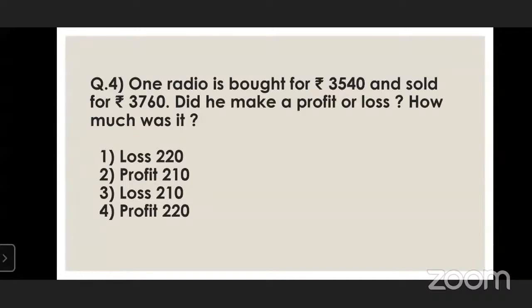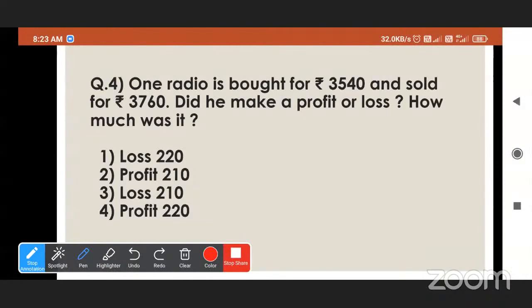One radio is bought for rupees 3,540 and sold it for rupees 3,760. Did he make a profit or loss? How much was it? Profit. Why? Okay, tell me which one is cost price and which is selling price. Cost price is 3,540.